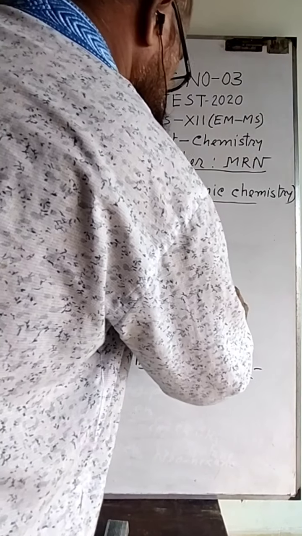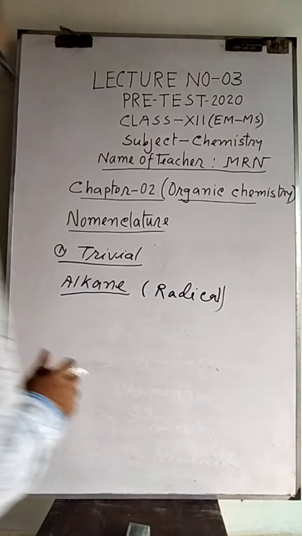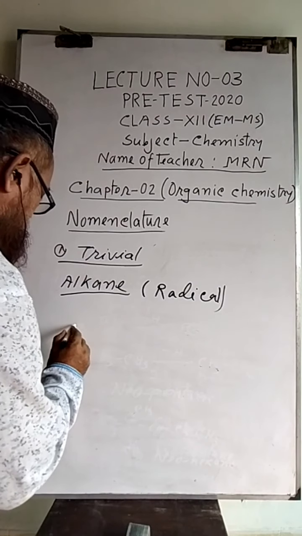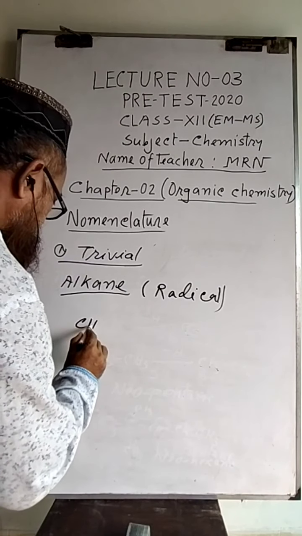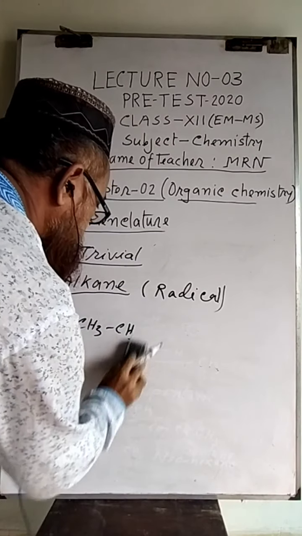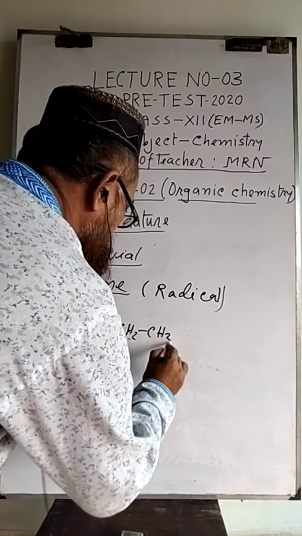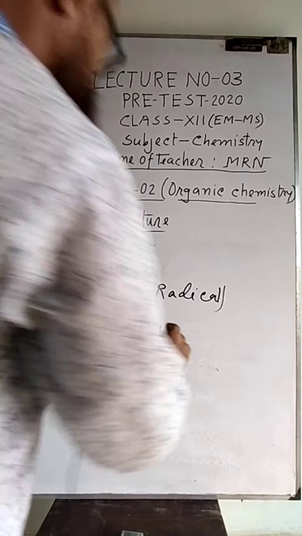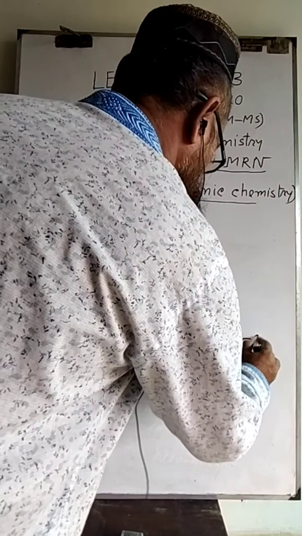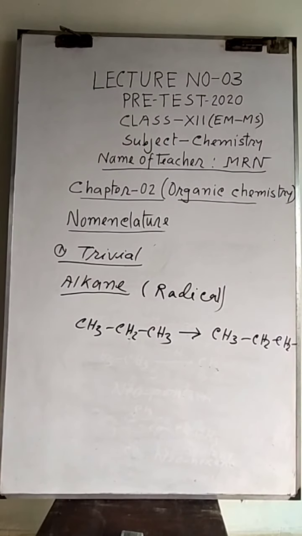Now, alkyl radicals, we have different alkyl radicals, from iso compounds and from normal compounds. For example, this one is propane. From propane we get propyl, the propyl radical.